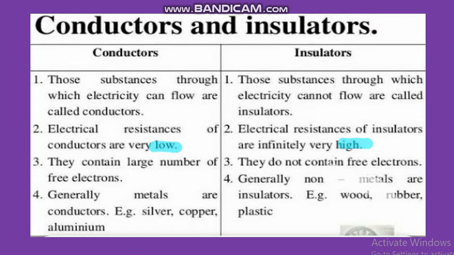Some examples of conductors are silver, copper, aluminium. These are metals. But some examples of insulators are wood, rubber, plastic. They are generally non-metals, and non-metals are those which do not conduct heat and electricity.